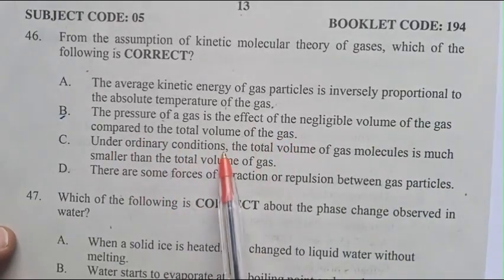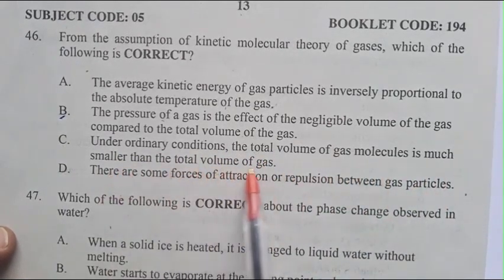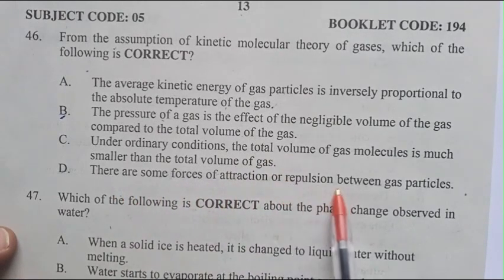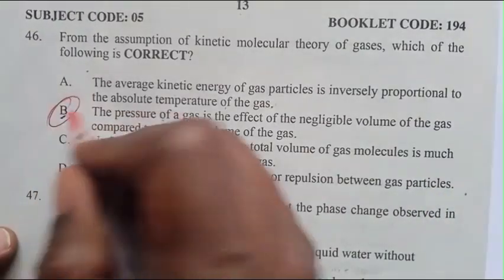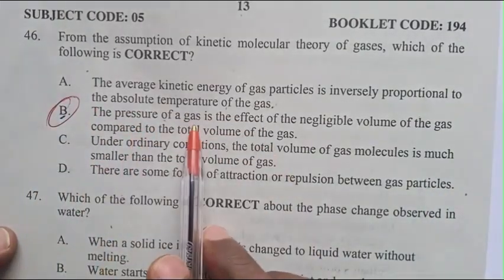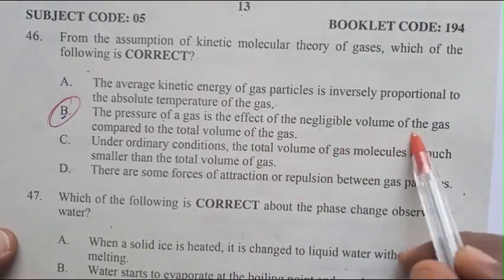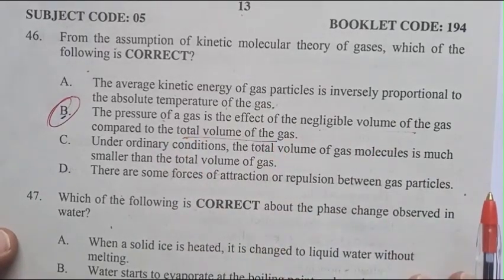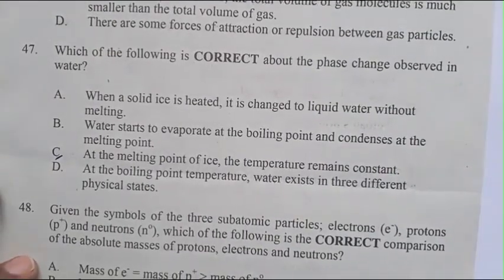C. Under ordinary conditions, the total volume of gas molecules is much smaller than the total volume of gas. D. There are some forces of attraction or repulsion between gas particles. The pressure of gas is the effect of negligible volume of gas compared to the total volume of the gas. This is B.